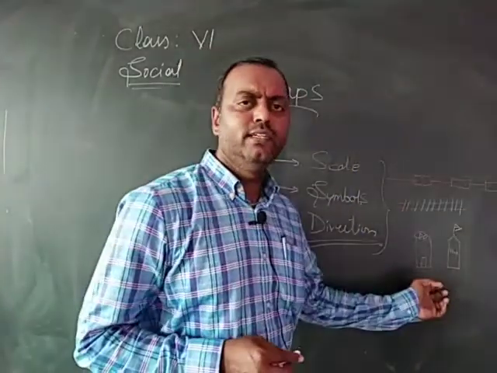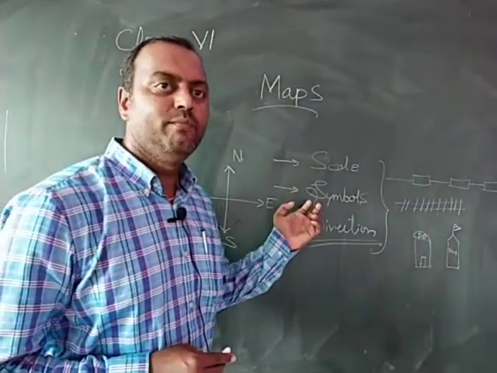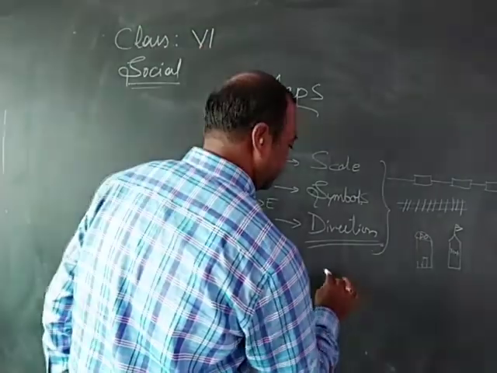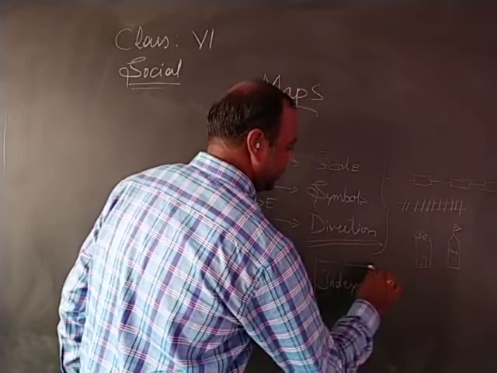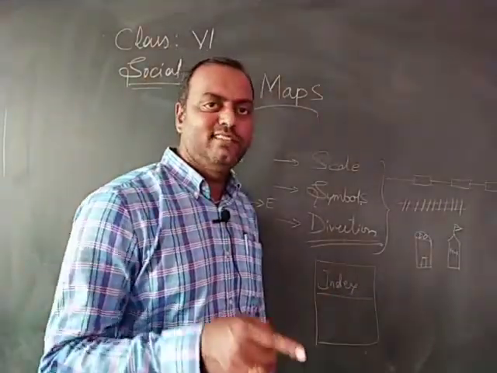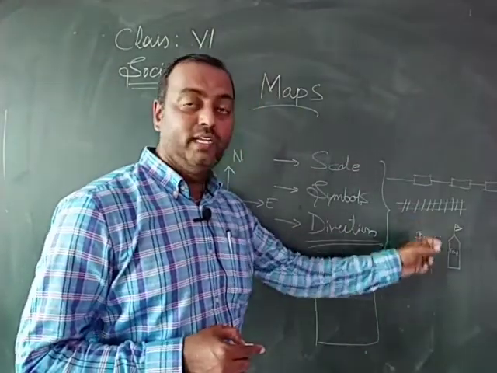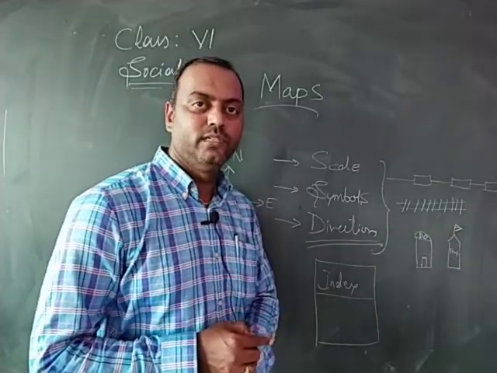These are the different symbols used in the drawing of a map, which can be found at the end of a map, showing all these symbols and what they specify in a column called the index. There are various conventional symbols used in your textbook. You can go through them and find out which symbol is used for which kind of feature.